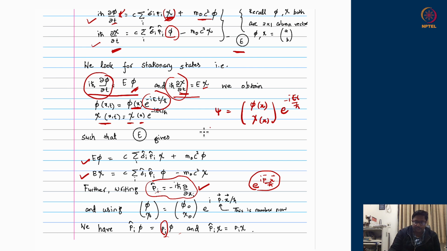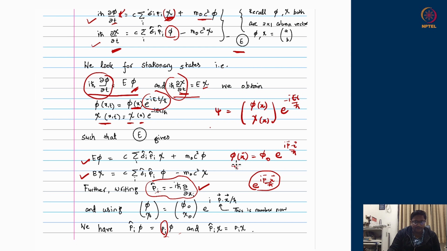So therefore, if I want to have not only a stationary state in time but an eigenstate of the momentum operator as well with eigenvalue p, then I can write down phi of x as some constant, a constant of space as well, and then e to the power i p dot x upon h bar.